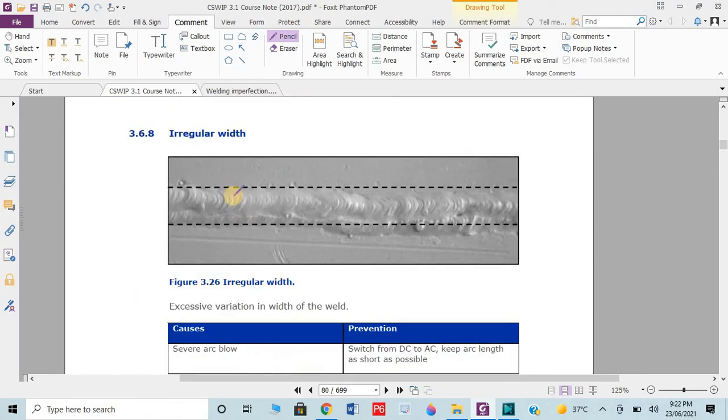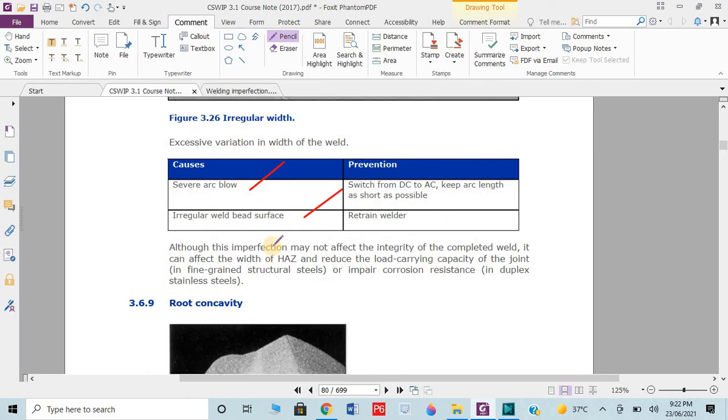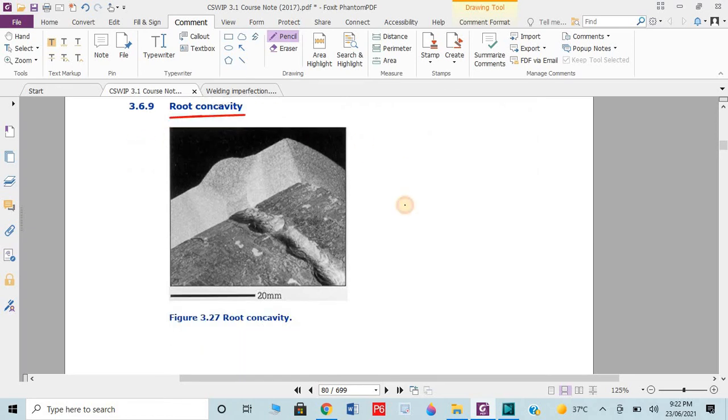Then we have irregular weld bead width. You can see here, up to there some bead is coming in this area, some bead is coming in this area. So the bead width is not proper, and this is known as irregular bead width. Why could it occur? Severe arc blows, irregular weld bead surface, not properly grooved, and arc blow means excessive arc. Root concavity means this kind of defect could occur